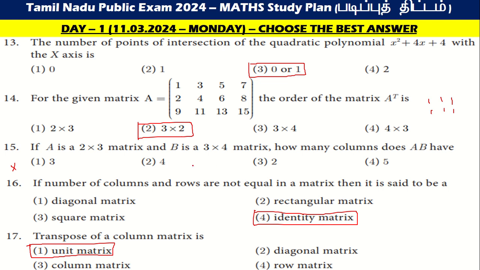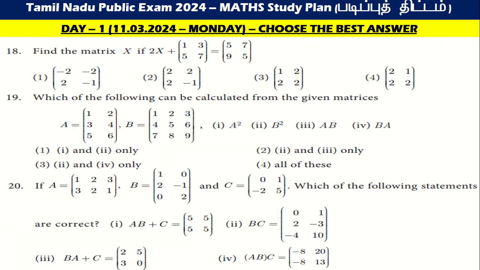And for 15, the answer is 4. And goes to the next one. Find the matrix X if 2x plus 1 3 5 7 is equal to 5 7 9 5. That is the 18th one, C option 1 2.